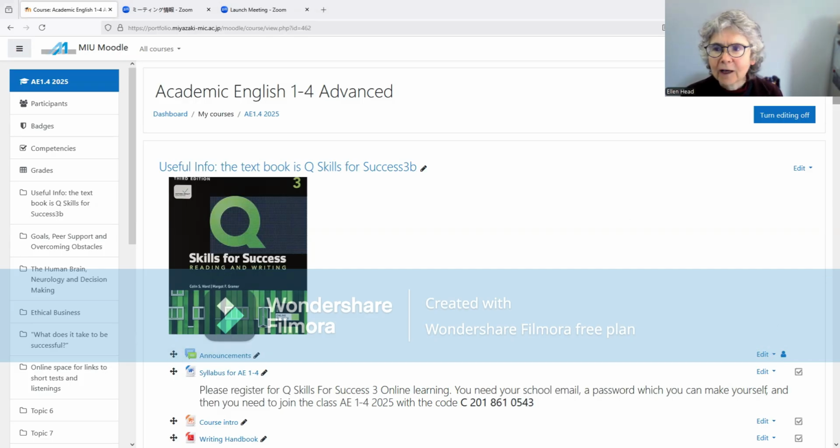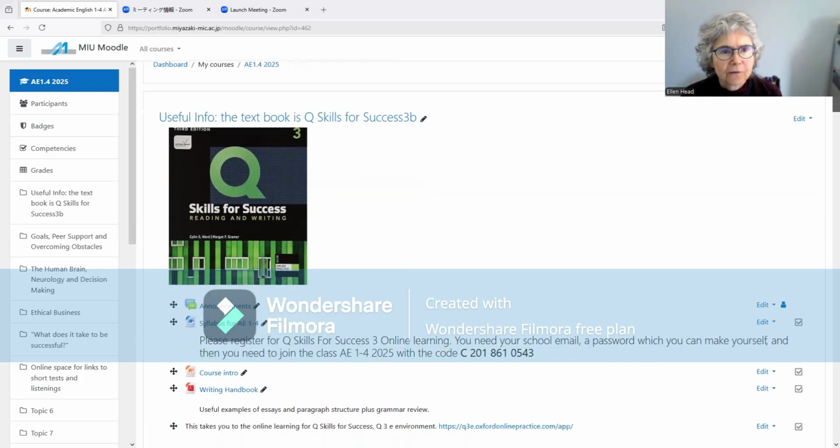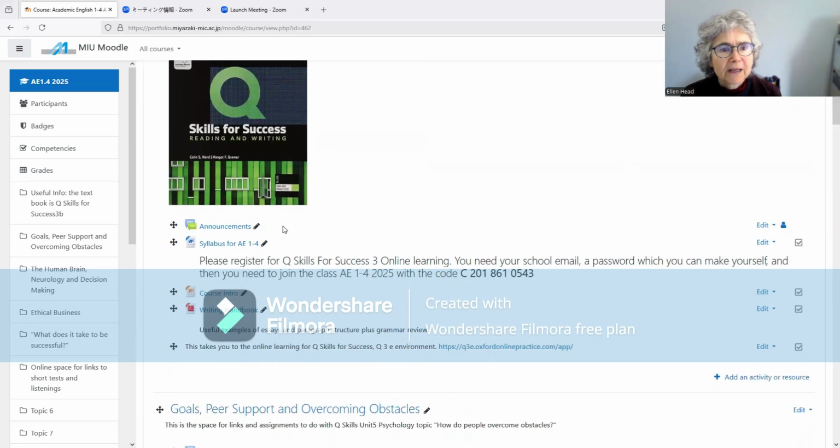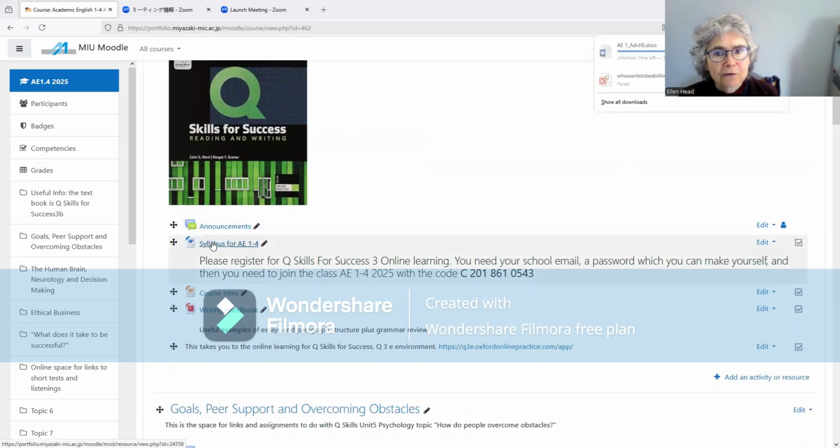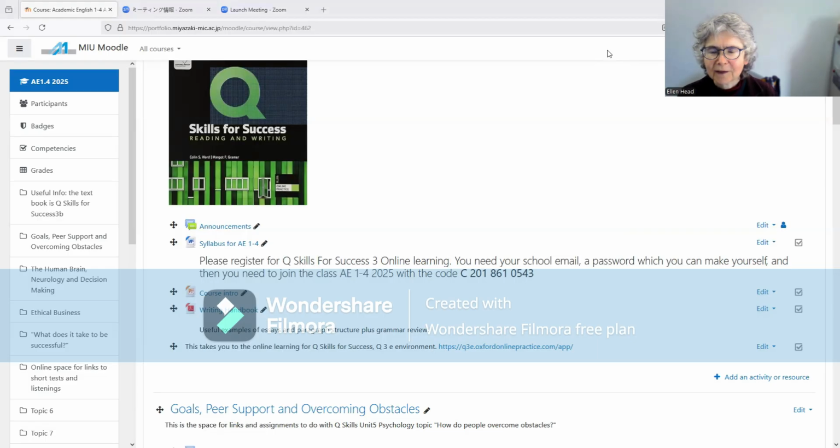So let's look at the first part of the website, which says syllabus. You can download the syllabus there. Now, I'm not sure if my screen share will show this to you. I think it will. If you want to check the week by week information, you can find that in the syllabus. And also, you can find the assessment criteria.